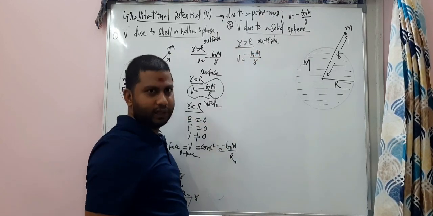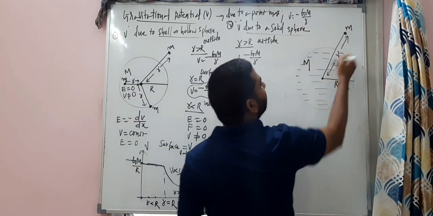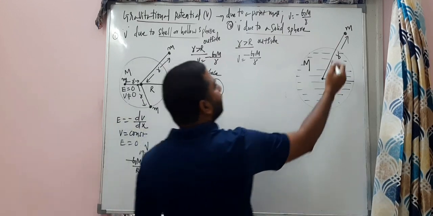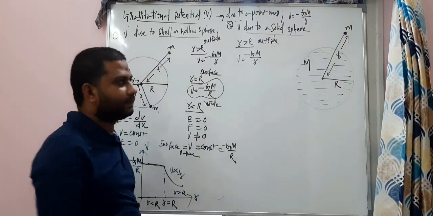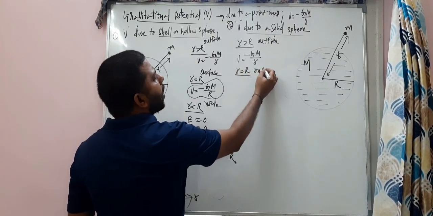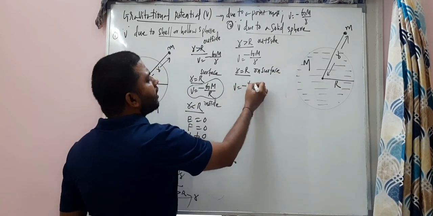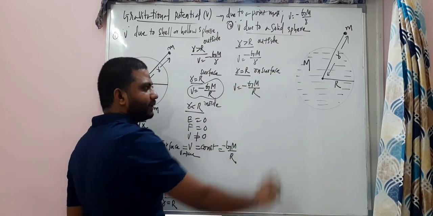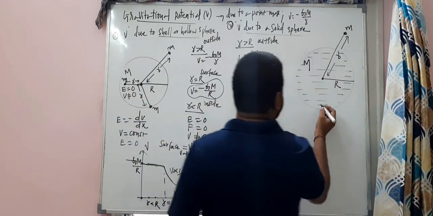No problem. Similar. There are two masses, one mass here, another mass here, and the distance between them. At this point, gravitational potential is minus GM by r. Okay, r is equal to r. And on the surface also, the value is minus GM by capital R.